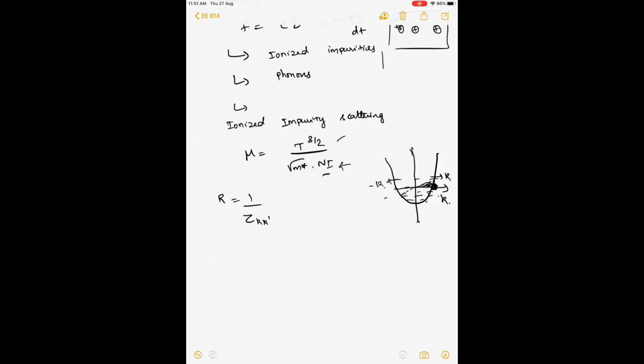So the scattering rate from this particular k to any wave vector k prime is given by 2 pi Ni Z e squared over V h bar, times q squared plus lambda squared, epsilon squared, delta of E k prime minus E k.